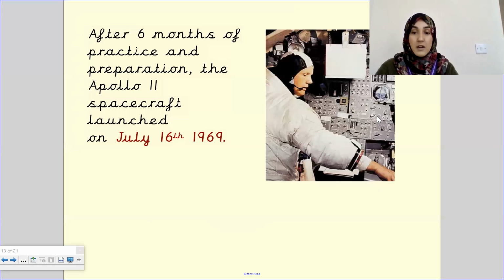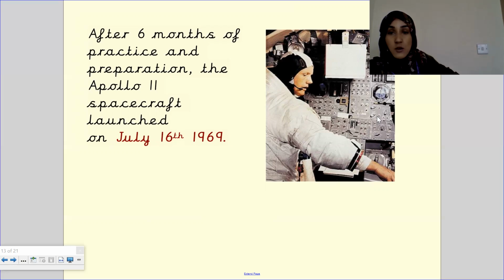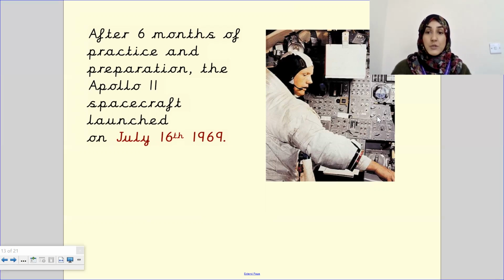For example, I've got my light switch here. If I turn it off, the room might go dark. So there you go, the room's gone dark. It's done something. This switch has a function. Now I'm going to switch the light back on so you can see me a bit more clearly. So every switch has a function.